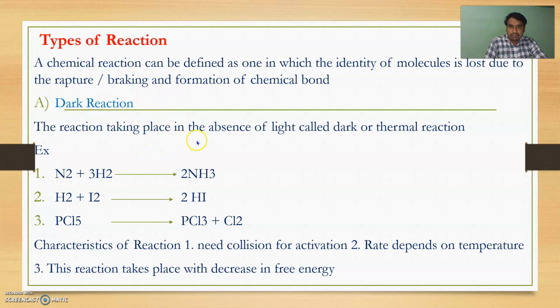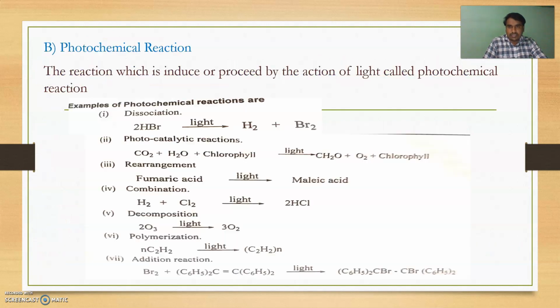The reaction taking place in the absence of light is called a dark or thermal reaction. For example, formation of nitrogen, formation of HI, formation of phosphorus trichloride. The characteristic of the dark reaction is that it needs collision for activation, and the rate depends on temperature. This reaction takes place with decrease in free energy. Now the second type of reaction is photochemical reaction.